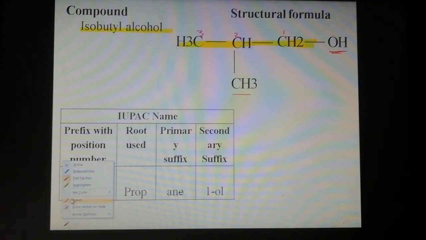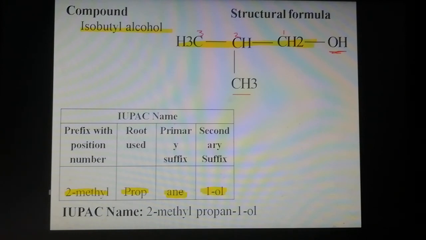So the substituent is 2-methyl: at the second position, one methyl group is present. Then the root word is prop. The primary suffix is for a saturated hydrocarbon, add ANE, E silent. Then the secondary suffix is the functional group attached to the first carbon, so the secondary suffix is 1-ol. So the IUPAC name of the given compound is 2-methylpropan-1-ol.